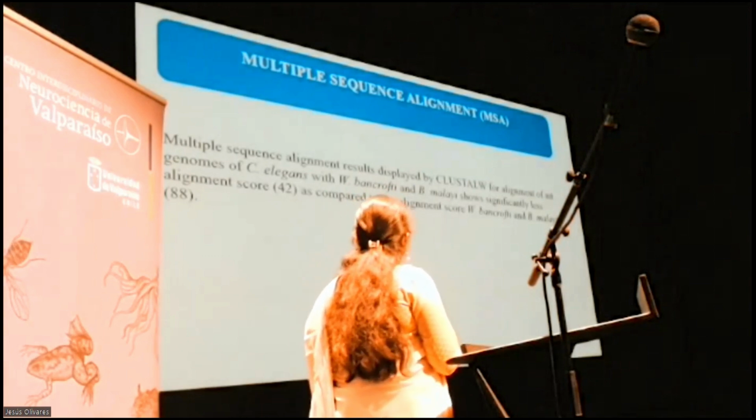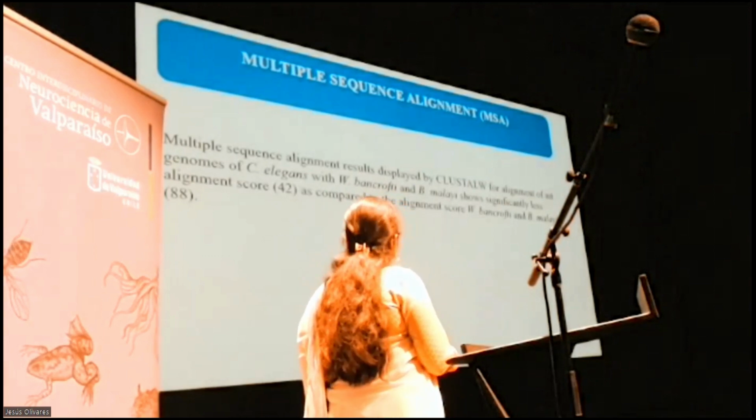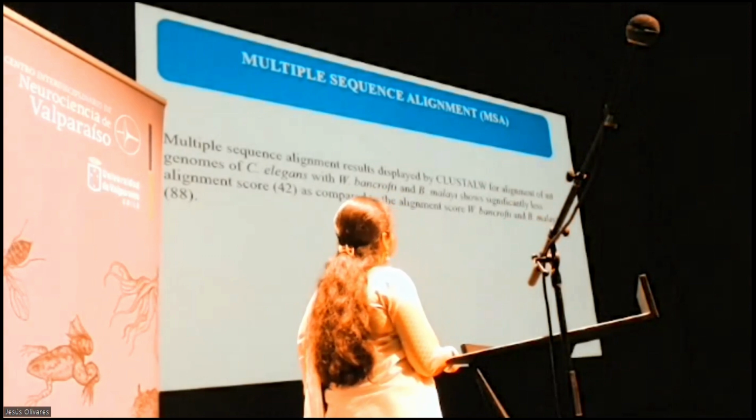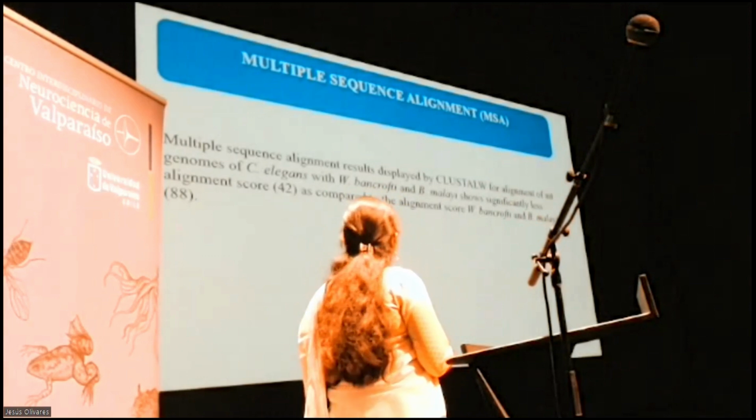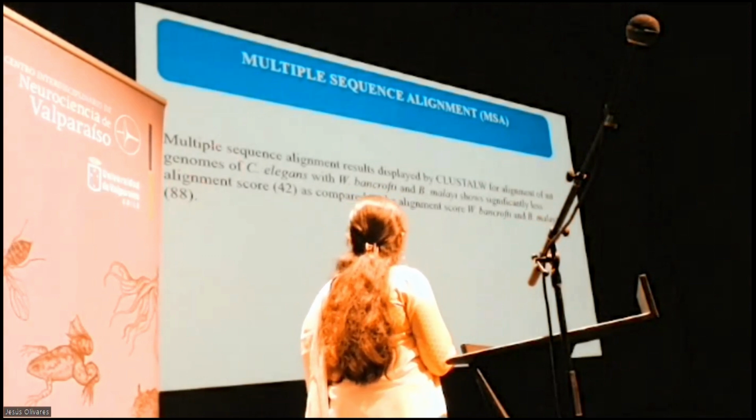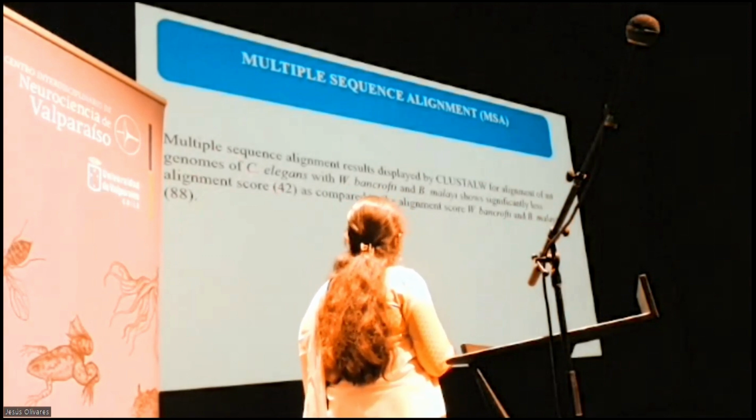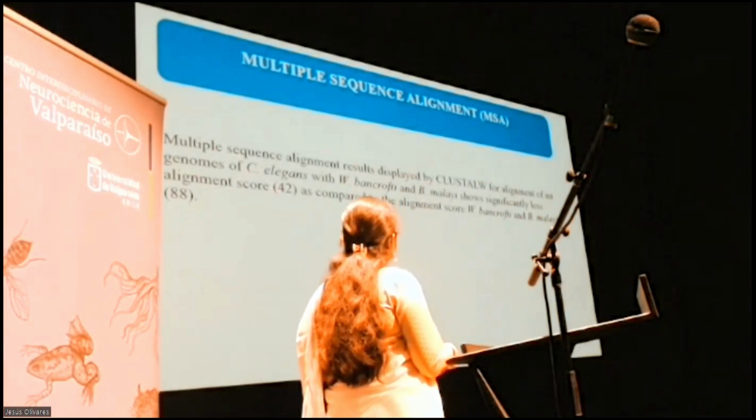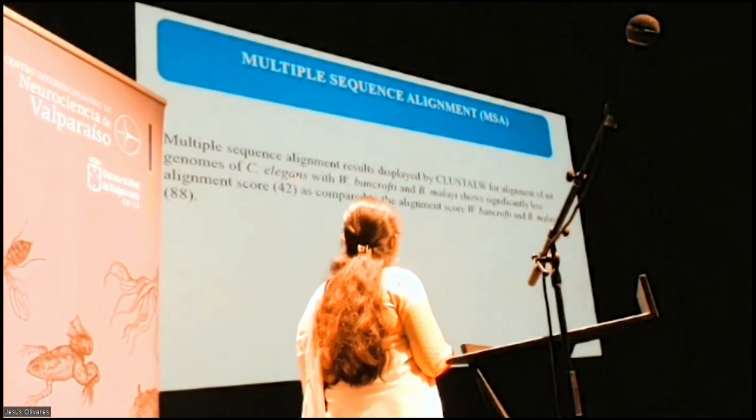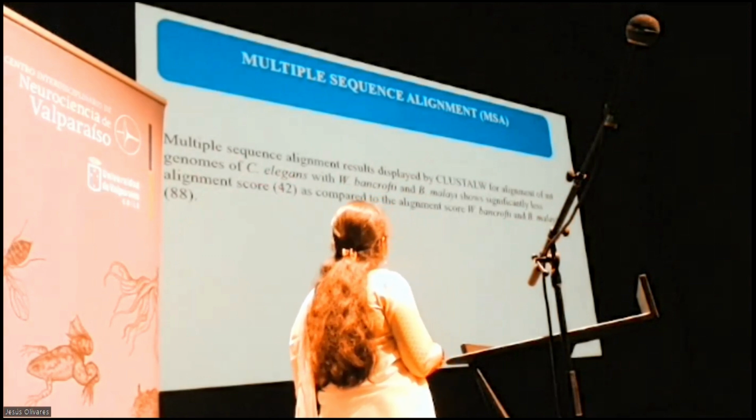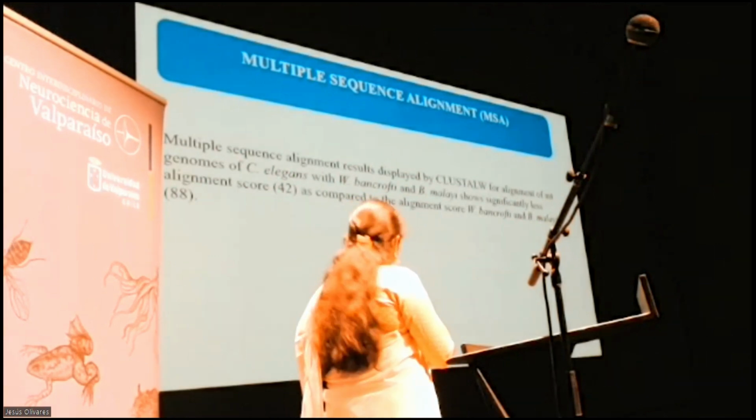Now, coming to the multiple sequence alignment of these organisms, the ClustalW program was used, and we found that Wuchereria bancrofti and Brugia malayi are more similar to each other, since they have an alignment score of 88, while aligning C. elegans to Wuchereria bancrofti and Brugia malayi sequentially gave an alignment score of 42, which is almost half of that.